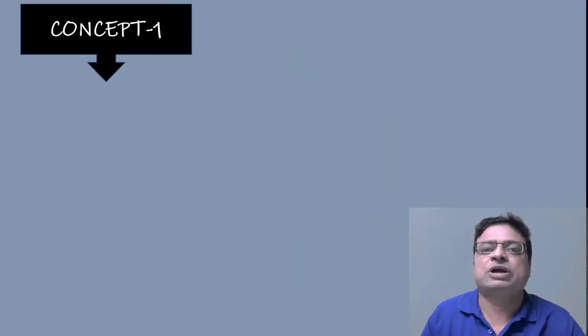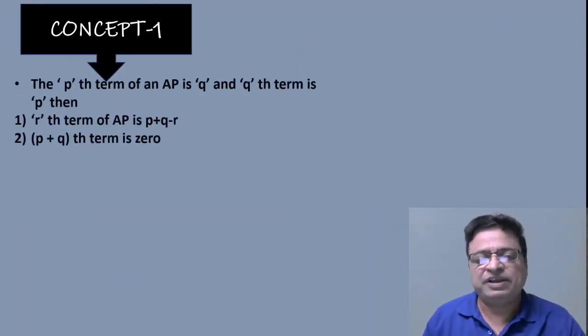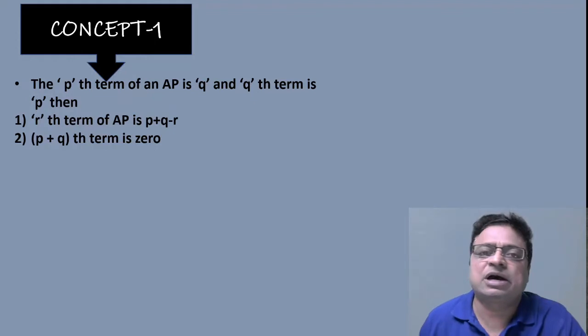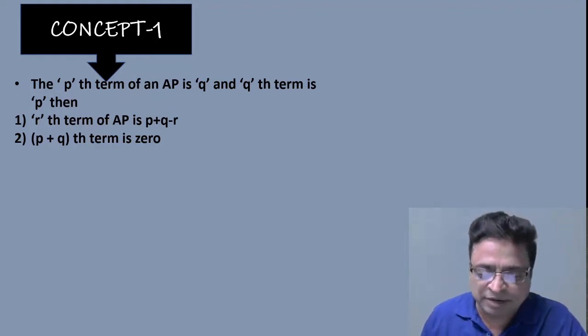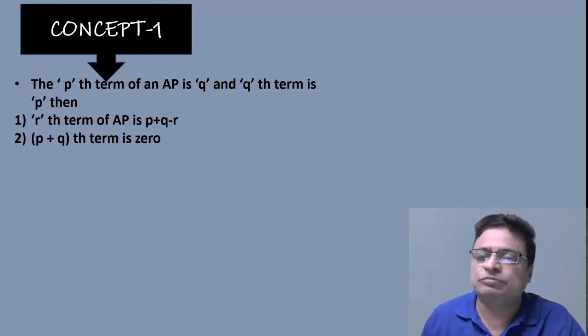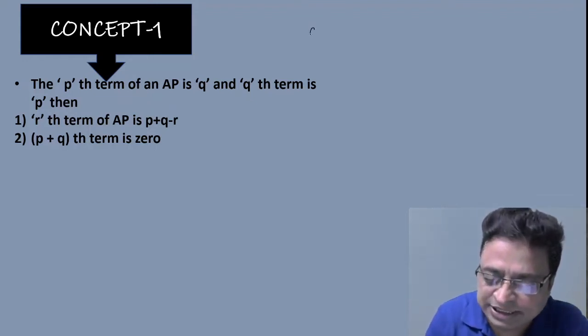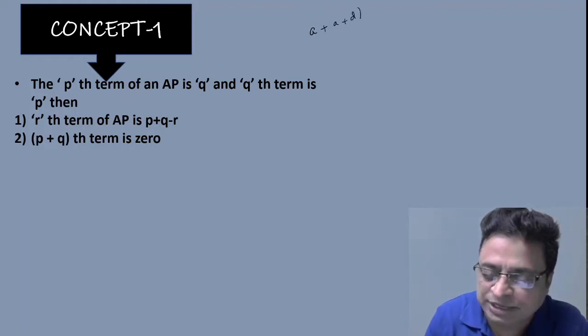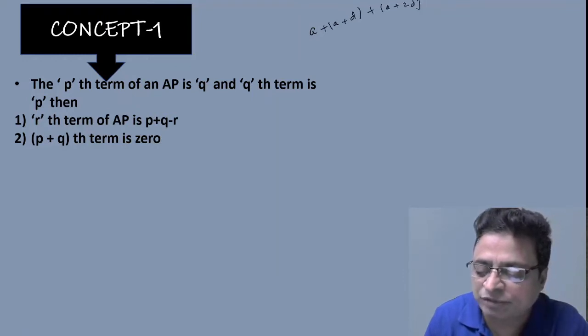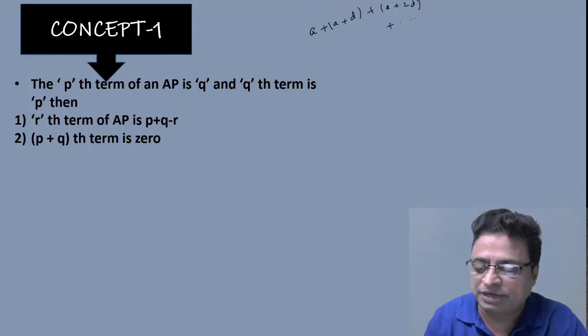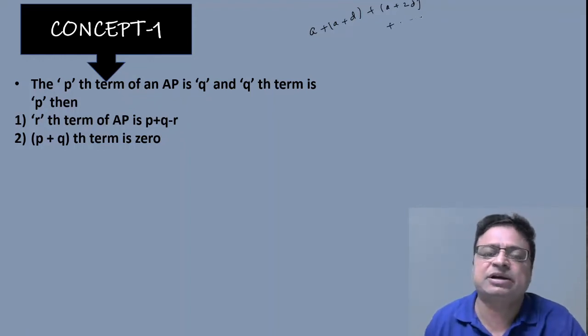Now coming to concept number 1. See my friends, here I am giving 2 to 3 concepts at a glance. Read the concept very carefully: the pth term of an AP is Q and the qth term is P. AP means, in general, consider the series A, A plus D, A plus 2D, which is in arithmetic progression, where A is the first term and D is the common difference.